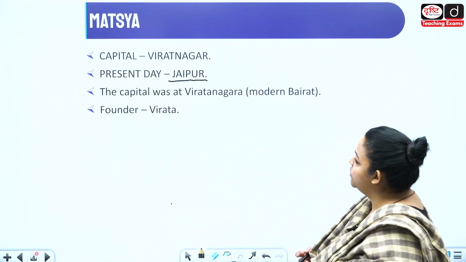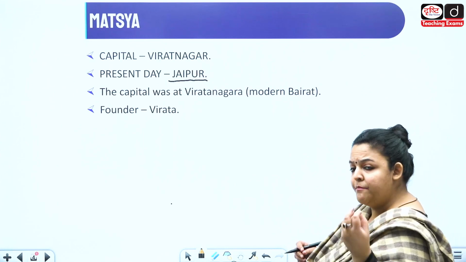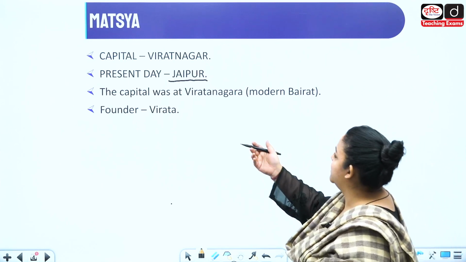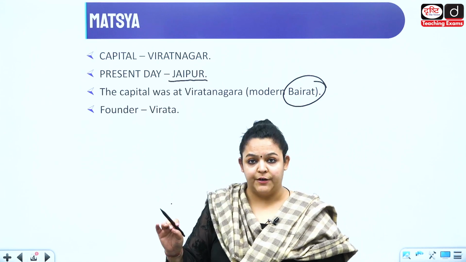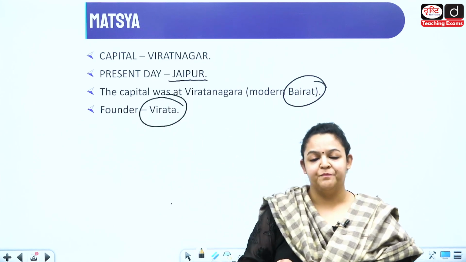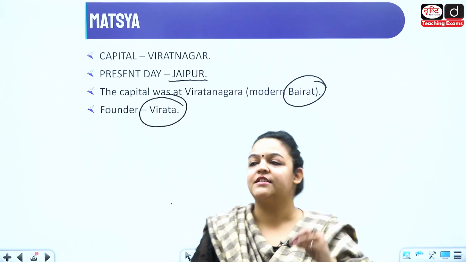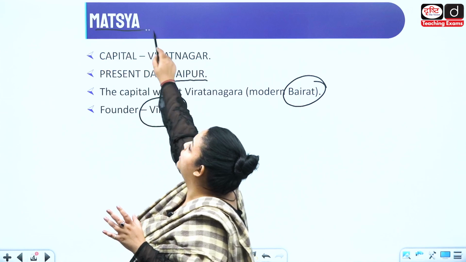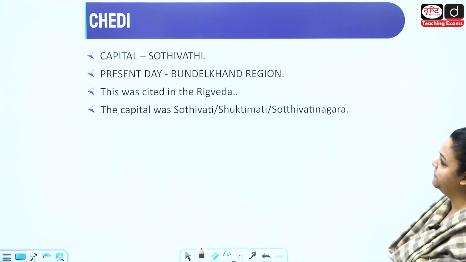So what is the most important feature of this? The capital here was at Viratnagar, which is modern day Bairat, first of all. And who is the founder? The founder is a person named Virat. I'm sure you'll be able to remember it through Virat Kohli, I know for sure. So this is another Mahajanpad that we have, which is called Matsya. Okay, moving on to the next one.